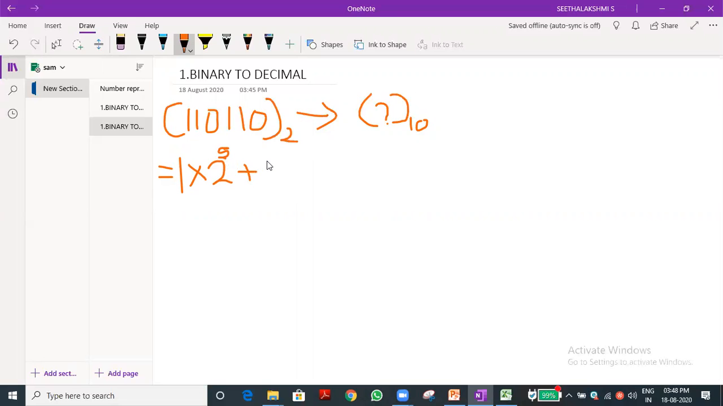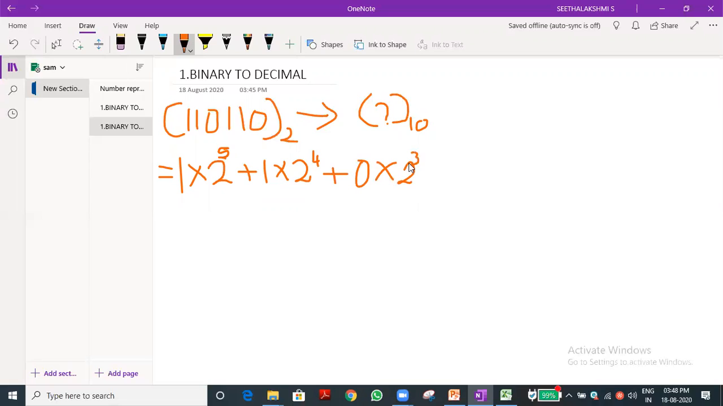What is the next number? 1 into 2 power 4, then 2 into 2 power 4... 4. Okay, what is the next one? 4, plus, what is the next? 0 into 2 power 3.